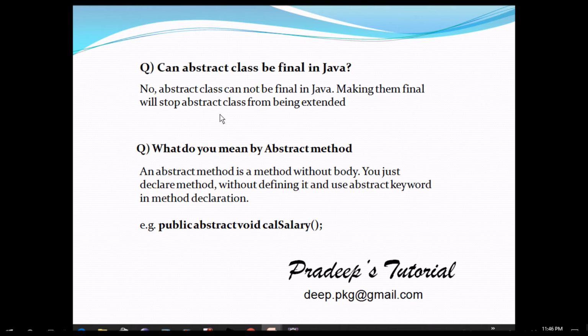What do you mean by abstract method? An abstract method is a method without a body. You just declare the method without defining it and use the abstract keyword in the method declaration. This is the example for that. We have public abstract void calculate salary. We are not defining it, we are just declaring it. In the subclass, we can define calculate salary. I hope you have seen that in the example when I defined the abstract class.